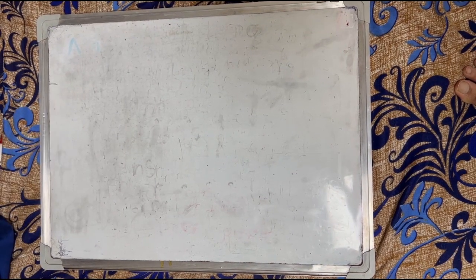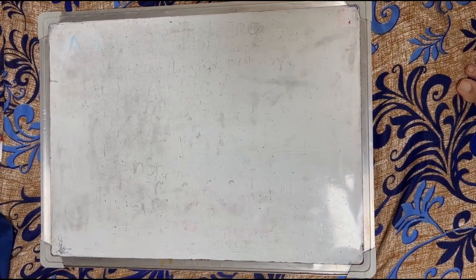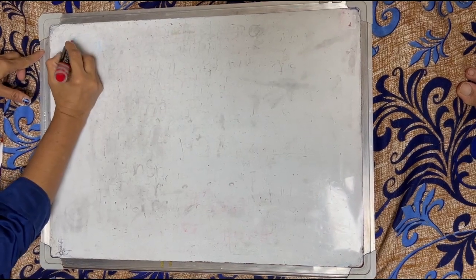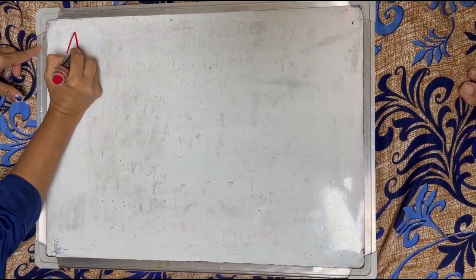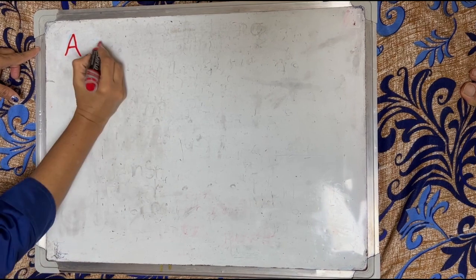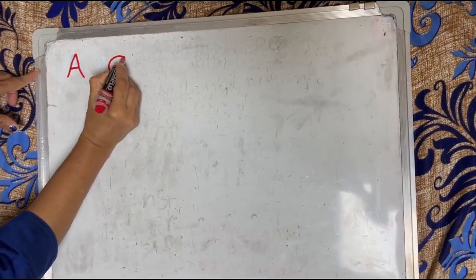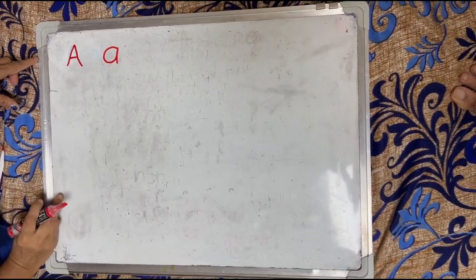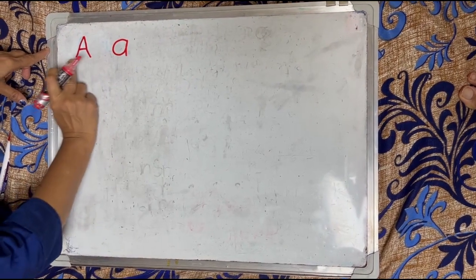Well, first letter is A. This is capital A and small a. A is the name of this letter.